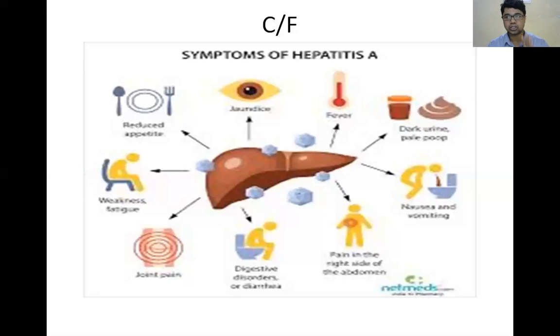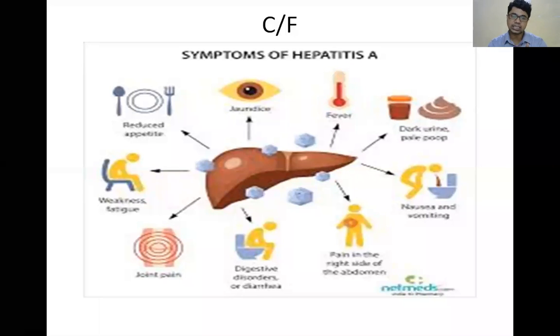So next, in the exam they will ask what is the cause of jaundice. Why do you get yellow coloration of the conjunctiva first? That is because bilirubin has a high affinity towards elastic fibers, and elastic fibers are more in the sclera as compared to the skin. So you will first get yellow coloration of the conjunctiva, then skin.